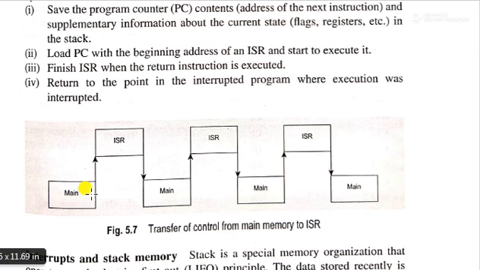That means the main program continues, an interrupt occurs, it completes the current instruction and current machine cycle, stores the program counter value, register values, and the flags values to the stack, and enters the ISR at the particular address location. If it is a vector interrupt, there is a vector address location.